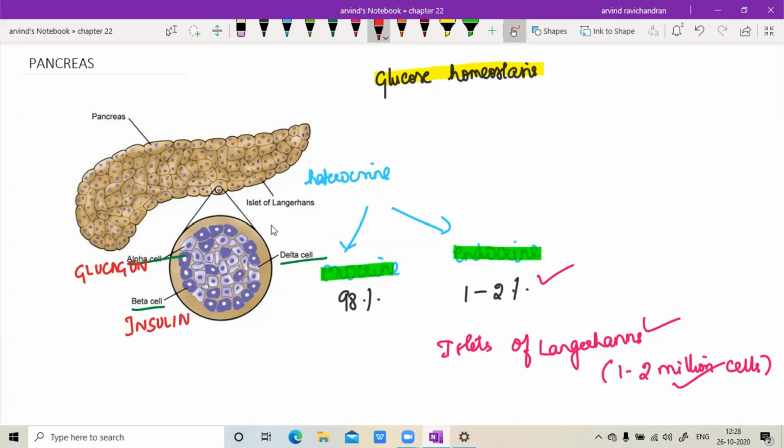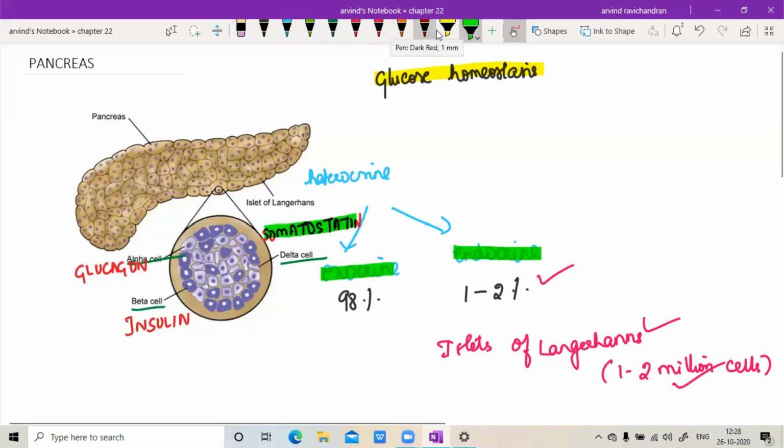And the delta cell is concerned with a hormone called somatostatin. This somatostatin is not given in our NCERT textbook, but I am just telling you in short, just for your knowledge. It is going to control the secretion of glucagon and insulin.